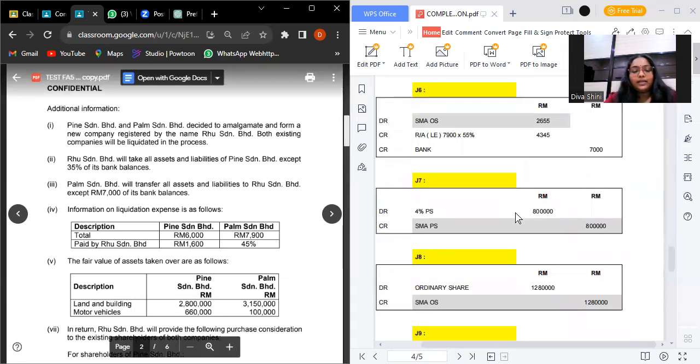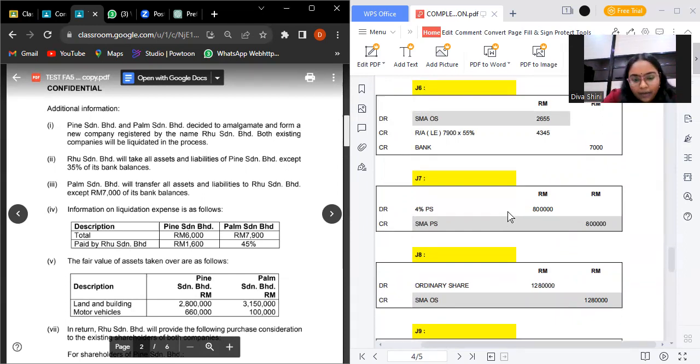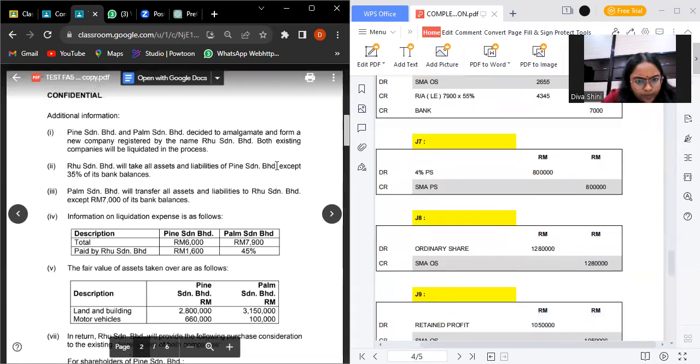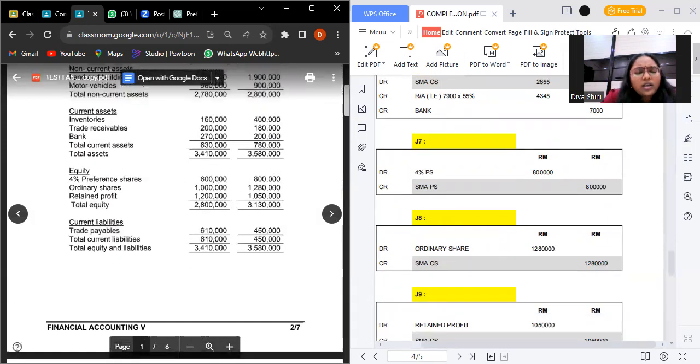And then journal 7 is about the preference share. Journals, preference share is debit because preference share, ordinary share, retained profit are considered as equity. So when the equity is debit, we are reducing it and removing it from the accounting. So this amount we should take from the SOFP.